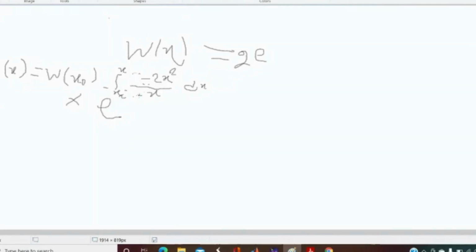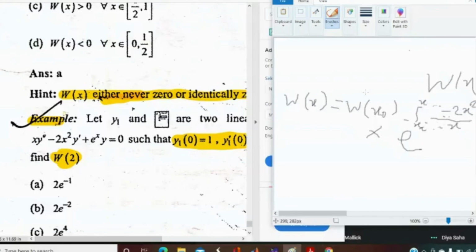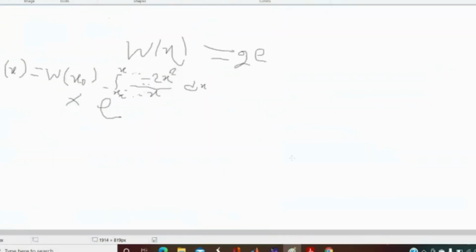Hello? Yes, sir. So after integrating, we will get e to the power W at x0 into e to the power, x and x square will be cancelled. So what we will get? We will get x square.